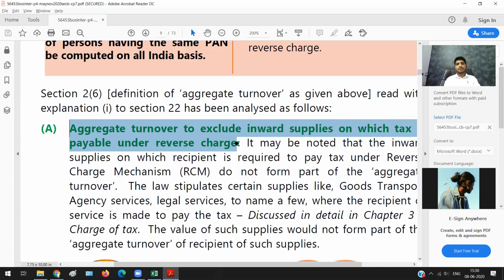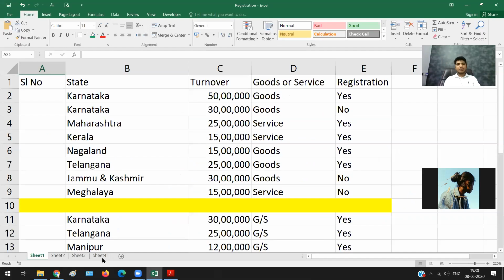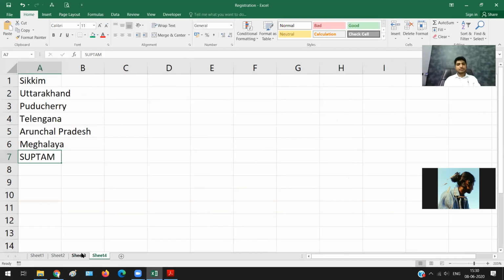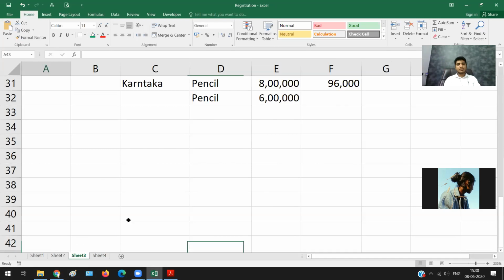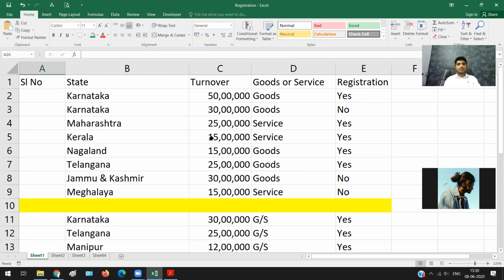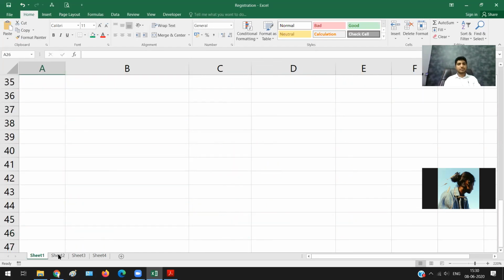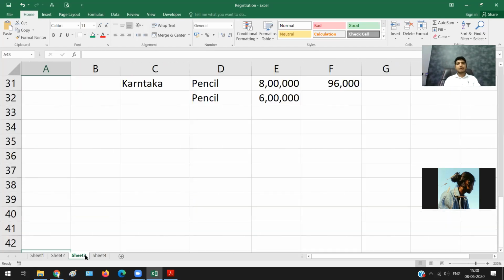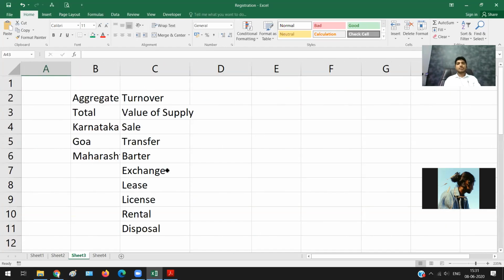That is to say, let me take you to the sheet I was discussing. Okay, aggregate turnover. Here we were talking about aggregate turnover. My turnover is always outward in nature. If I make a supply, that is my turnover.